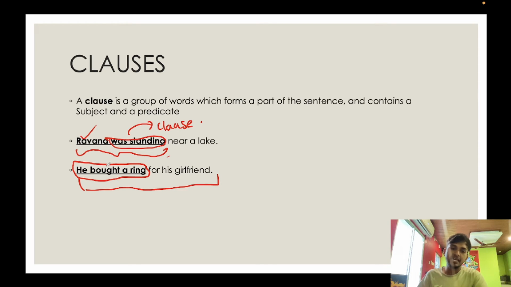Let's get back. He bought a ring for his girlfriend. This is a complete sentence. This is a part of the sentence. And this is a clause, because this is a part of the sentence but still has a subject and a predicate and makes complete sense. So he bought a ring is a clause. Now, I hope you understood the background of a clause.